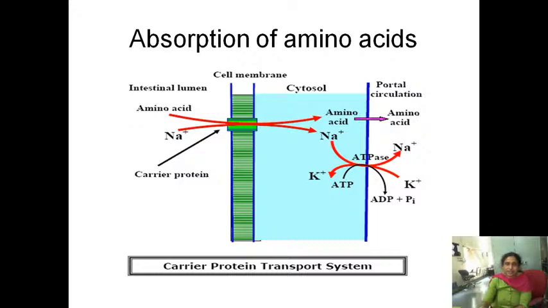The green one is the transporter which has two sites for the binding of amino acid and sodium. As the concentration of sodium is high in the lumen compared to the cell, the sodium moves down the concentration gradient.